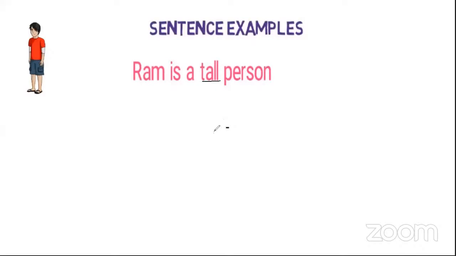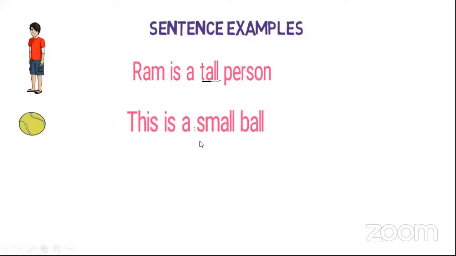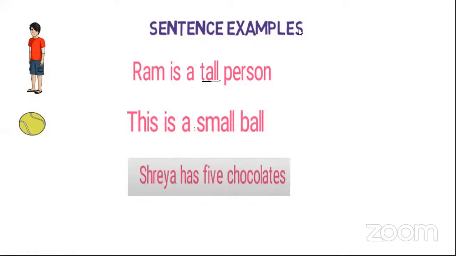Now I'll go on with the second one. Who will read the second sentence? This is a small ball. How is the ball? Small. Yes, the ball is small. Okay, then I'll underline the word small. Then the third sentence. Shreya has 5 chocolates. How many chocolates does Shreya have? 5. Yes, Shreya has 5 chocolates. So from this, I will underline the word 5.